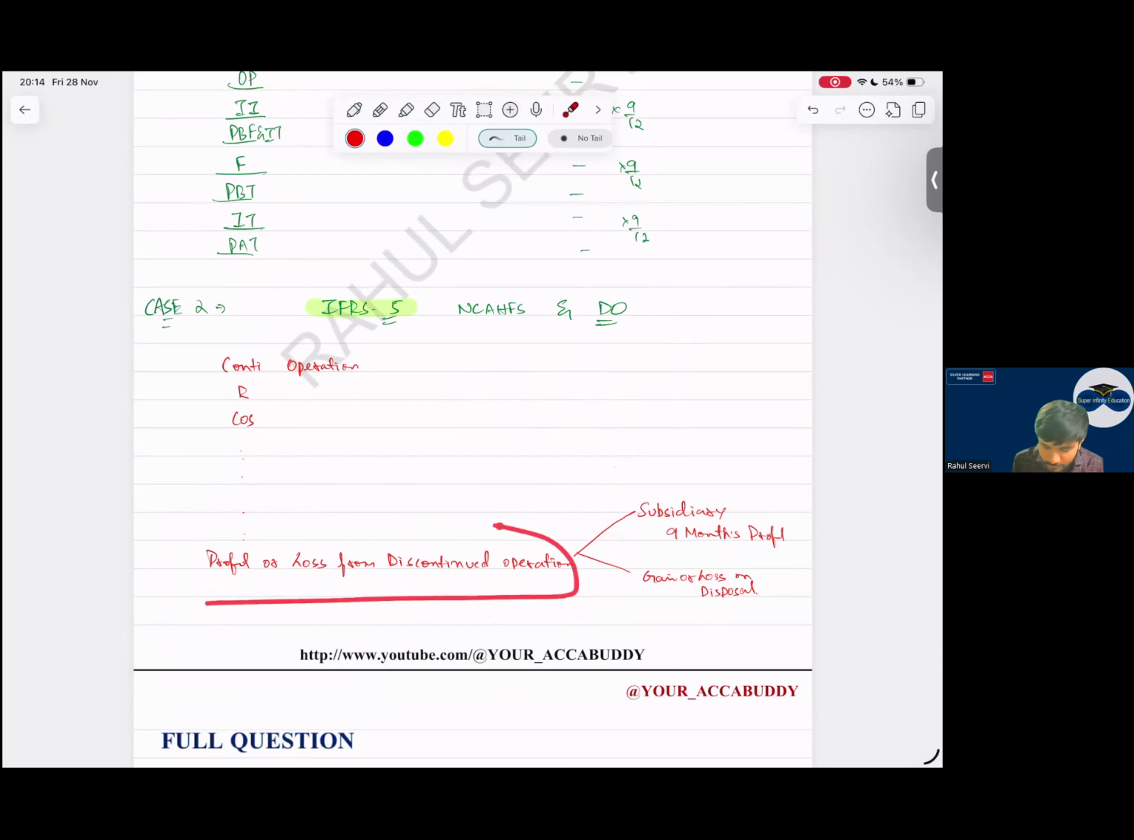Answer in this one line, what all is included? Subsidiary profit for 9 months or 6 months and gain or loss. Gain or loss also will be shown here only. Clear? Yes, sir. With this part is done.